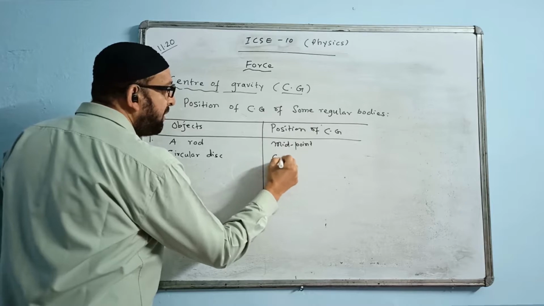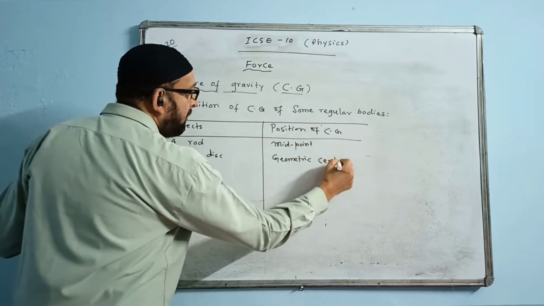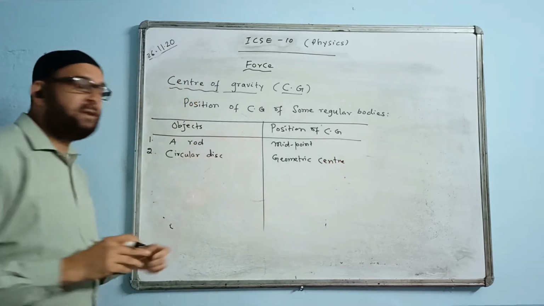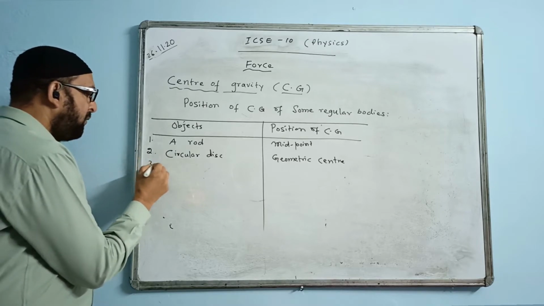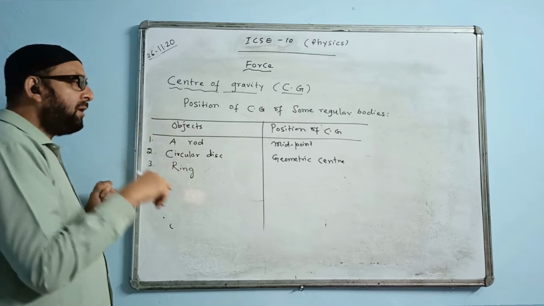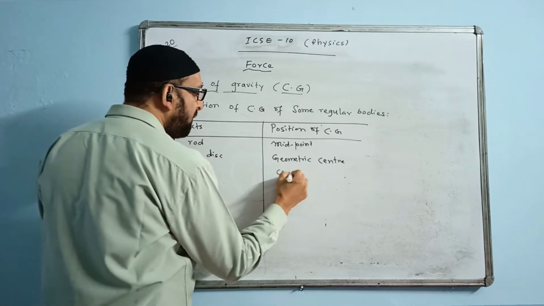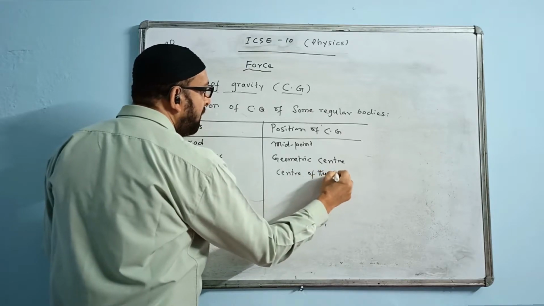We say the geometric center, or the center of the disc. Third one, ring. In case of a circular ring, we say the center of the ring.